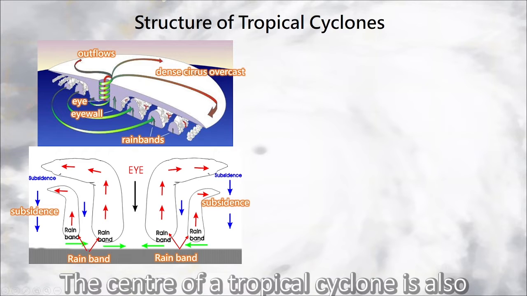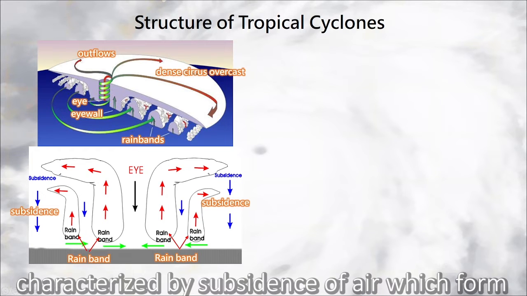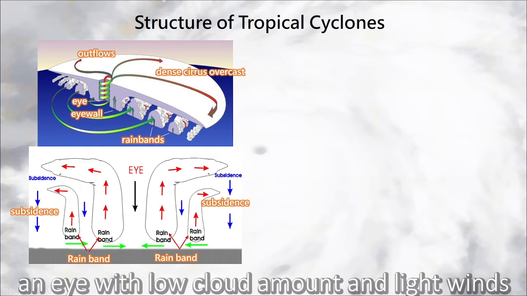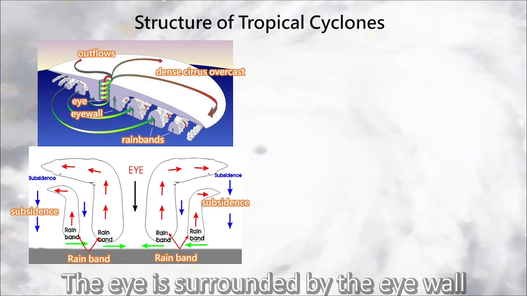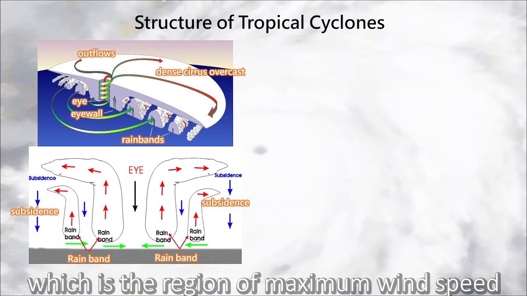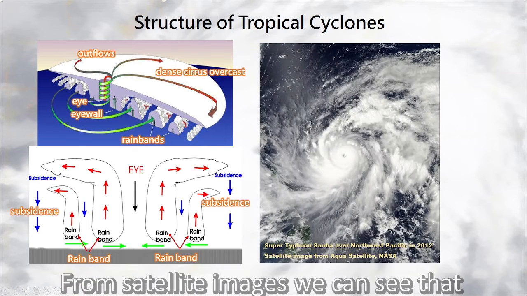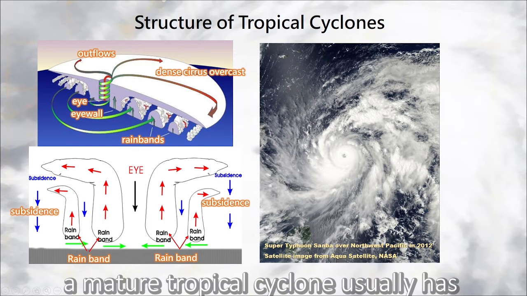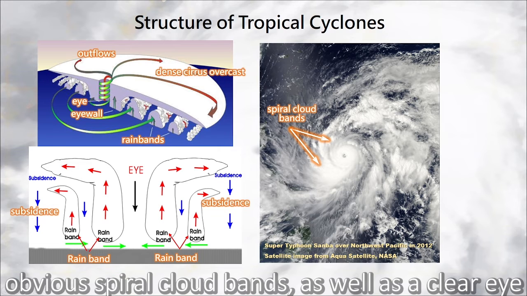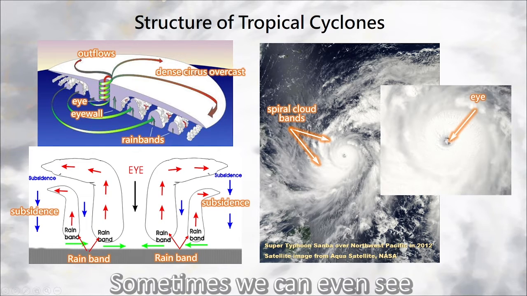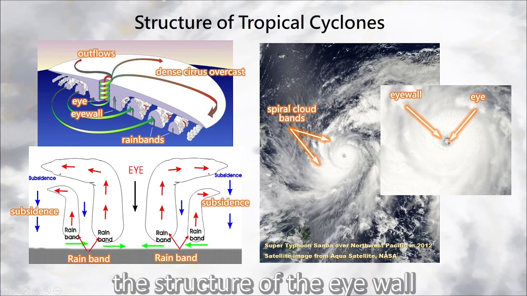The center of a tropical cyclone is also characterized by subsidence of air, which forms an eye with low cloud amount and light winds. The eye is surrounded by the eye wall, which is the region of maximum wind speed in the whole tropical cyclone. From satellite images, we can see that a mature tropical cyclone usually has obvious spiral cloud bands as well as a clear eye. Sometimes we can even see the structure of the eye wall.